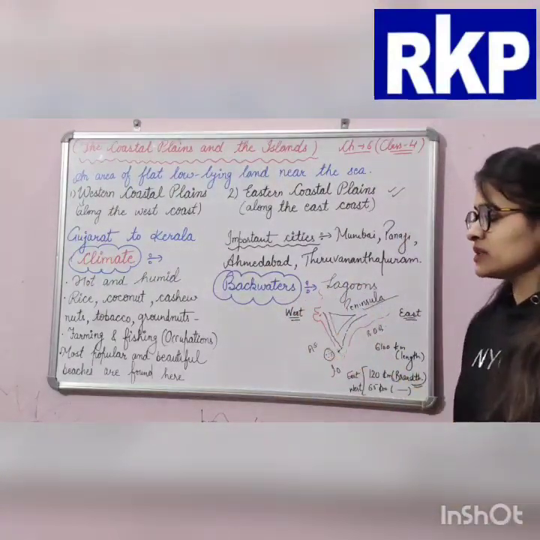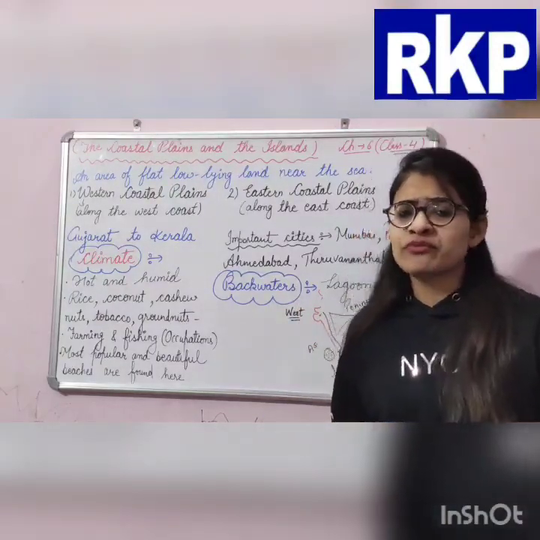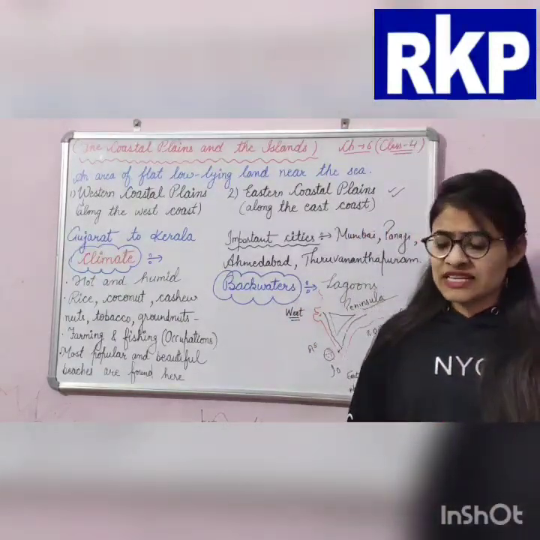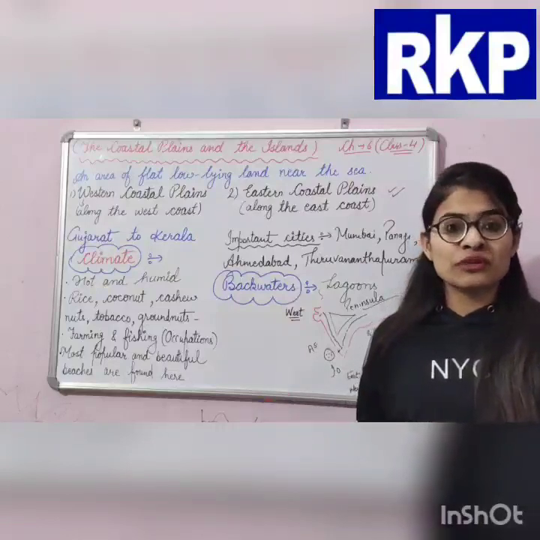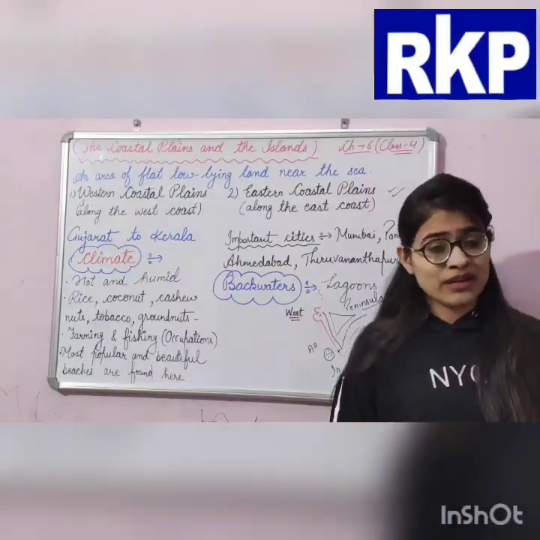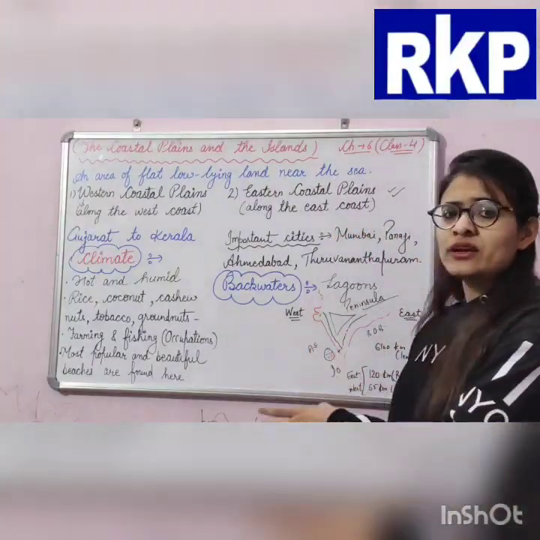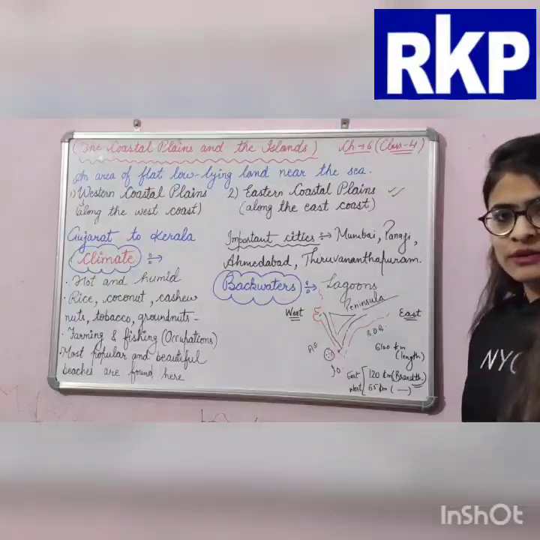And here we can find some popular and beautiful beaches. We can say these are the most beautiful beaches of our country, especially in Kerala, and Marina Beach also.